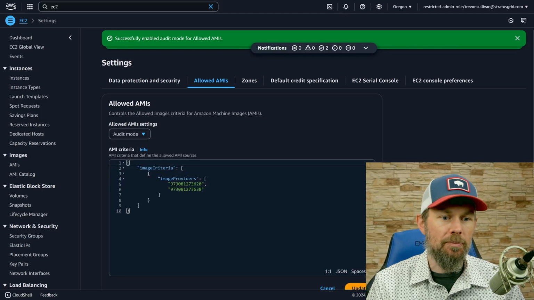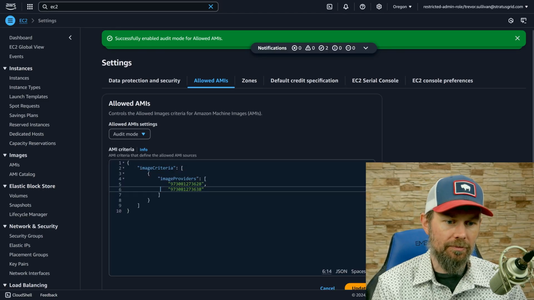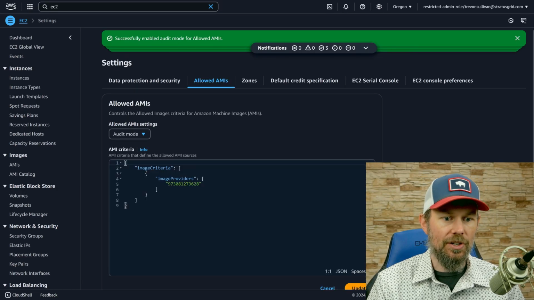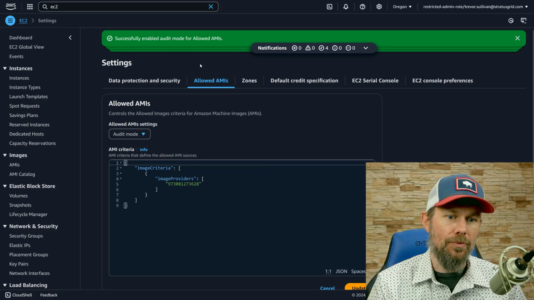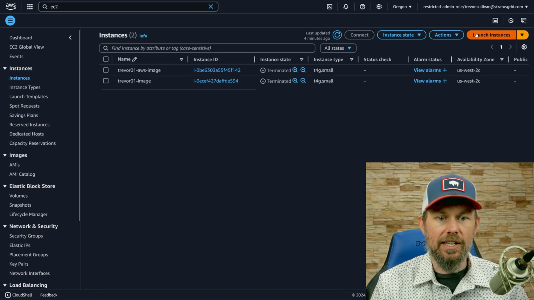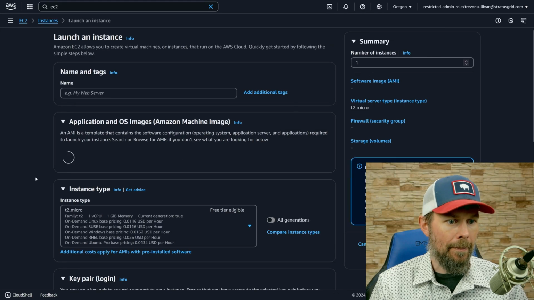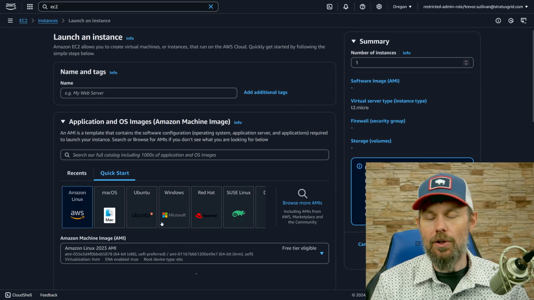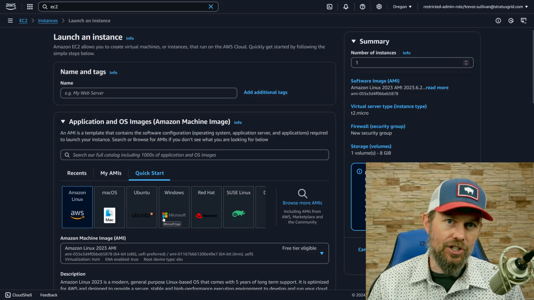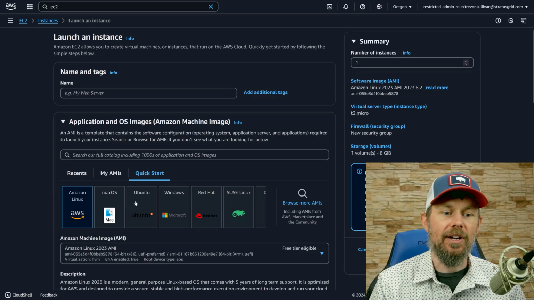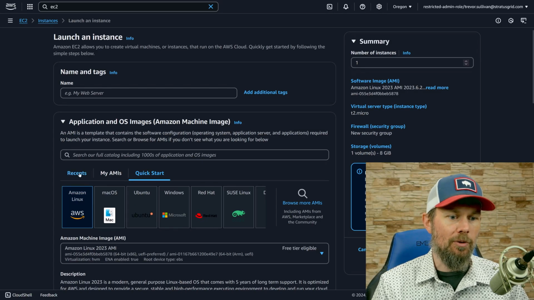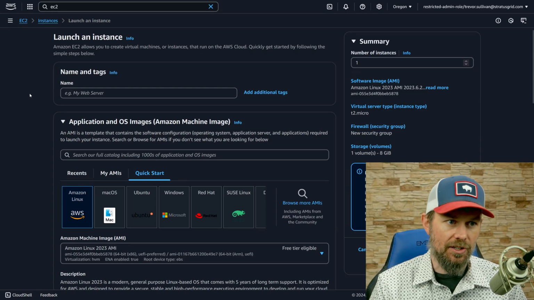So then we'll click on the update button here. And so now we're in audit mode. I'm just going to remove the secondary account ID because I don't know whose that is. So I'll just specify the one account right over here. And so now if I go over to instances and say launch instance, you can see that I still have access to all of these images. And that's because we're in audit mode. We're not in the enabled mode that actually enforces that policy. So I still technically have full functionality that I was accustomed to before. So nobody's going to break any of their automations that they're deploying.